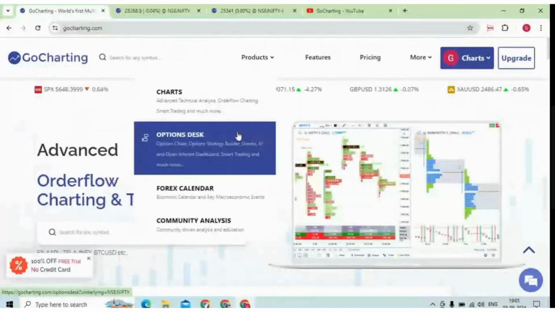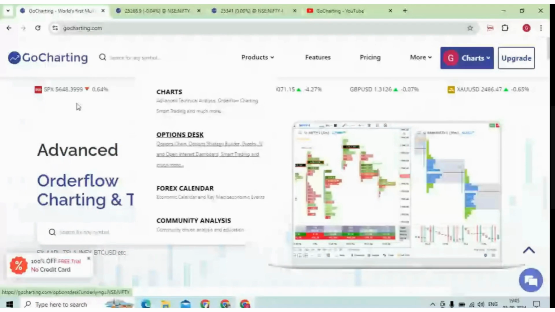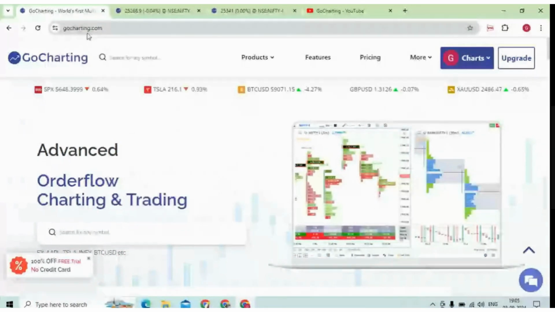So first of all, once you open GoCharting.com, you will see we are giving a 7 days free trial. On the left bottom, you will see this option of free trial. You can take the free trial and explore the platform. Here you have to enter your email ID and the mobile number. So that is one thing.